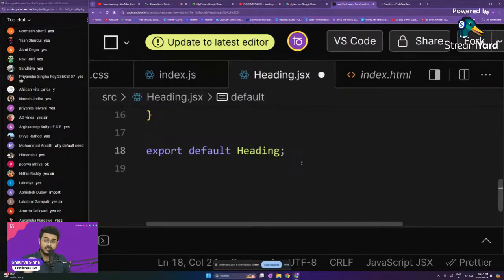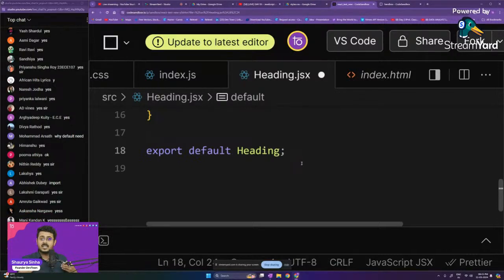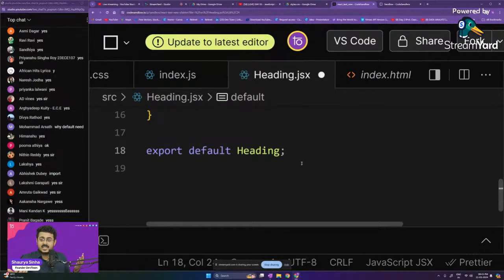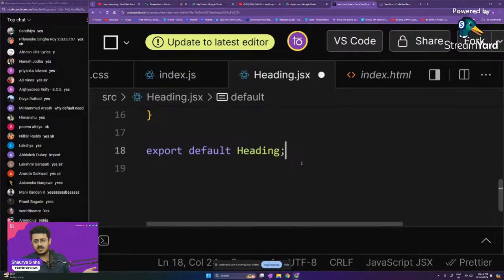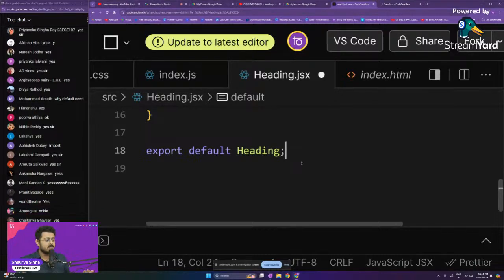By default, if some country is asking to import a phone, with thousands of brands, iPhone should be getting exported. Similarly, if a particular file is coming to heading.jsx and asking to import a function from you, which should be the default function getting exported? There can be millions of functions in this file. Which function are we exporting by default? That is what is happening right over here.